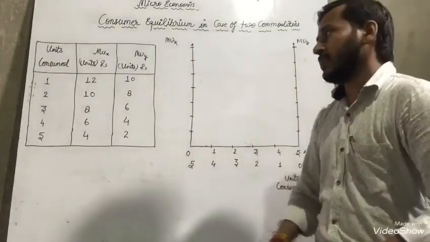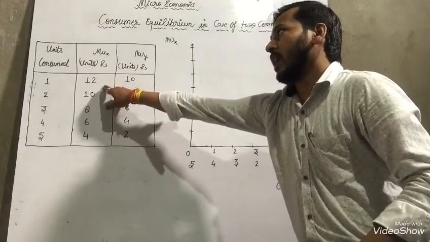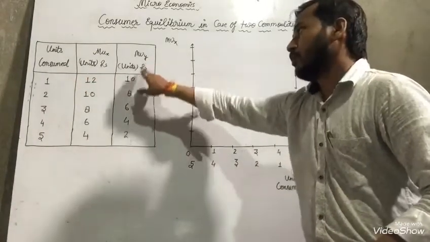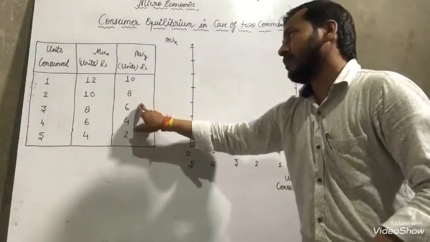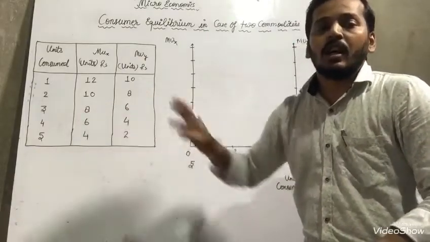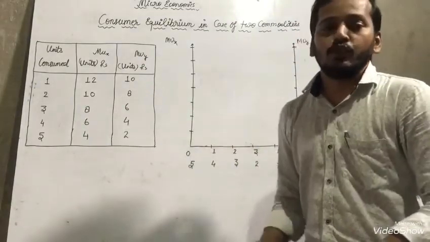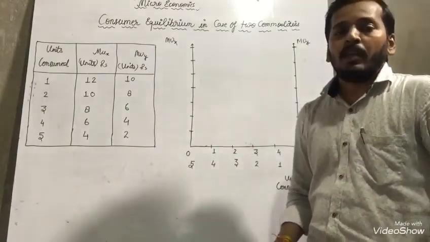Once again, coming to the topic: 1 unit consumed, MUX 12, MUY 10. Second unit, 10 and 8. Third unit, 8 and 6. These are the units consumed for MUX and MUY.